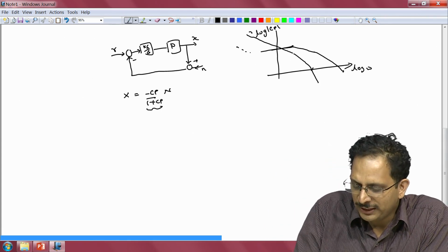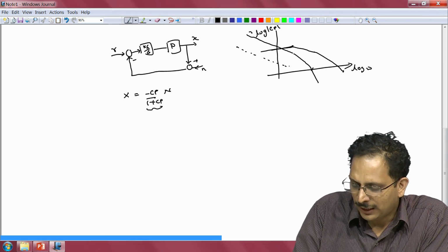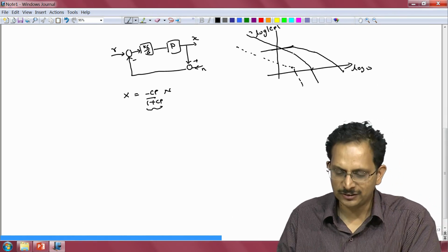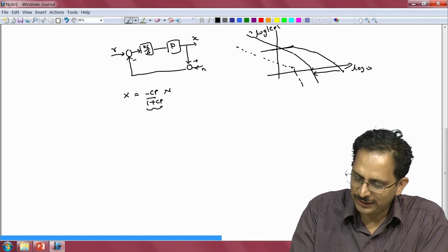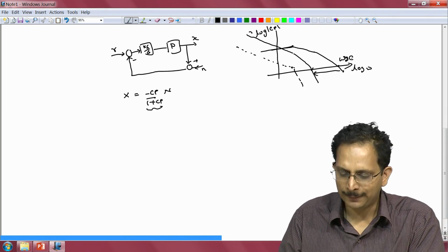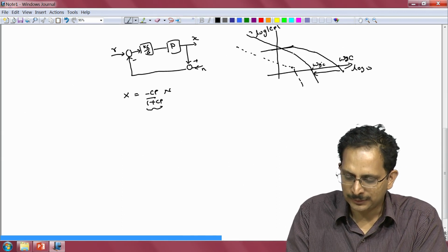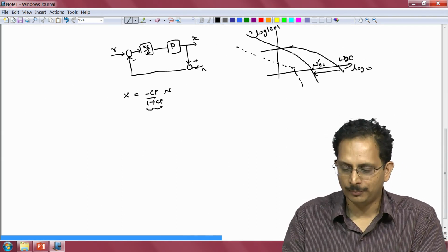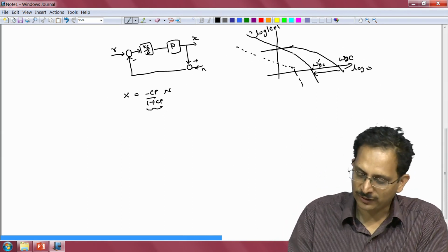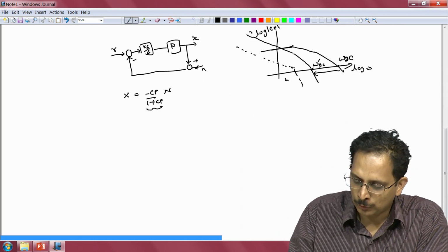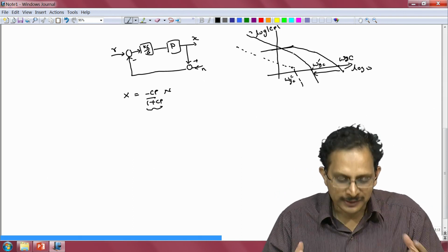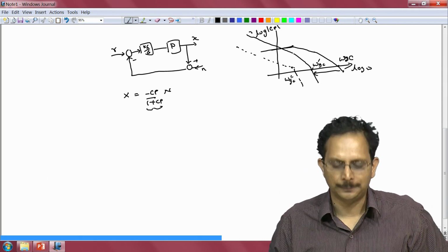So if we were to reduce the integral controller's gain, then the Bode plot of our open loop system would look something like this, and our gain crossover frequency, which was initially the plant's gain crossover frequency somewhere there, became something smaller with the use of the integral controller, and if you attenuate the gain Ki of the integral controller further, it becomes even smaller. So, omega gc double prime, and the smaller the gain of the integral controller, the better it is as far as rejection of noise is concerned.